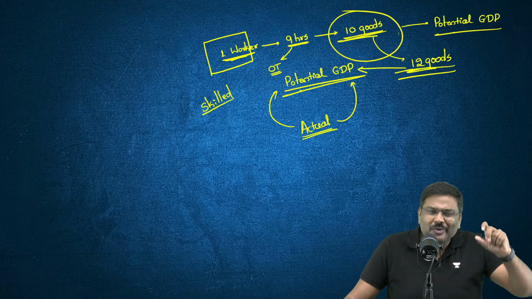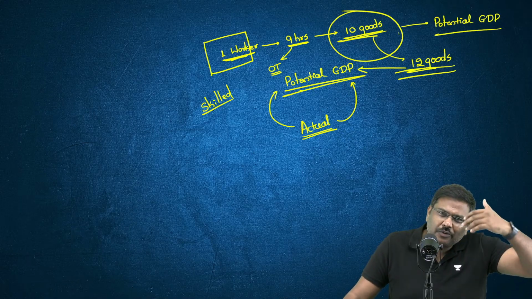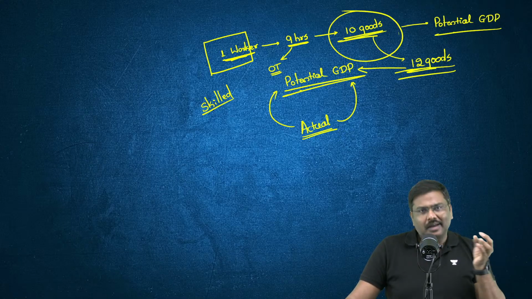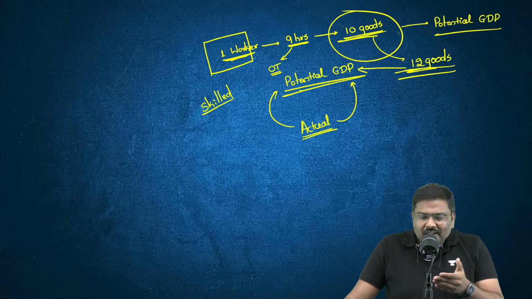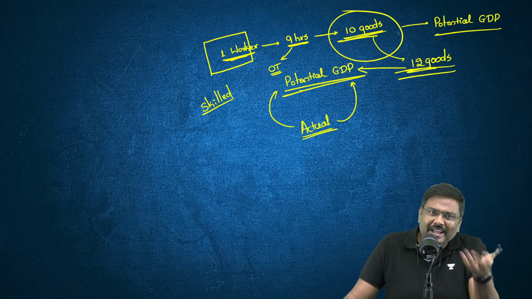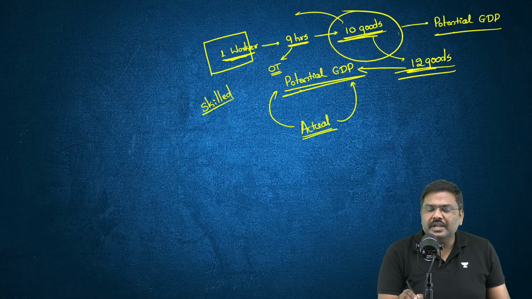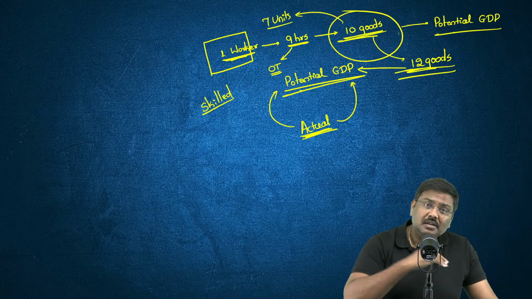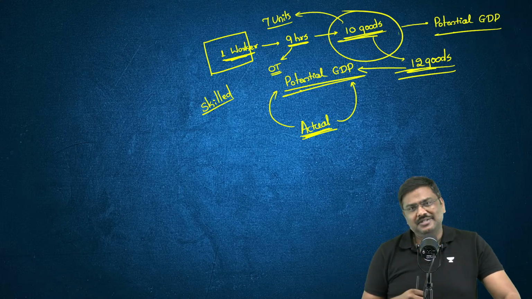They'll keep on talking to each other. They will not be working with their full productivity. In such cases, let's say the potential GDP is 10 units, they will end up producing, let's say, 7 units. So in this case, the actual GDP is lesser compared to potential.